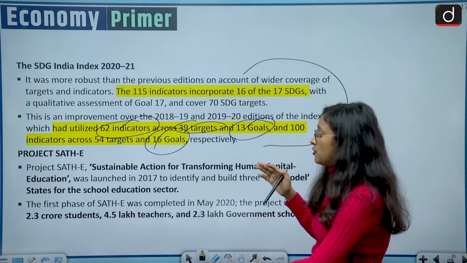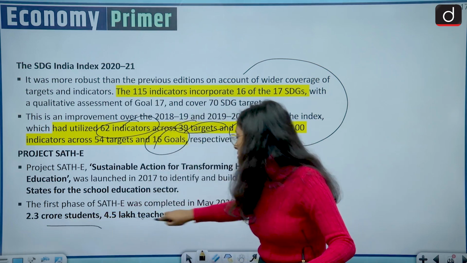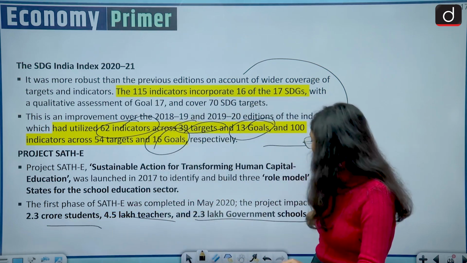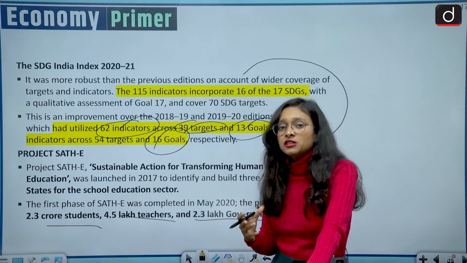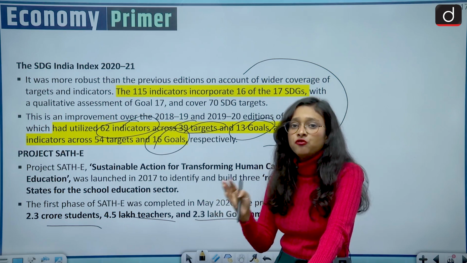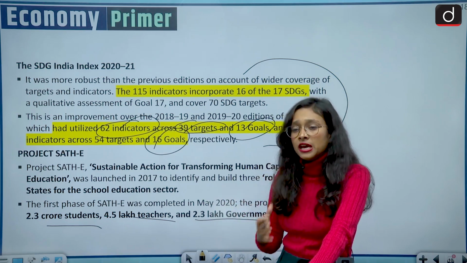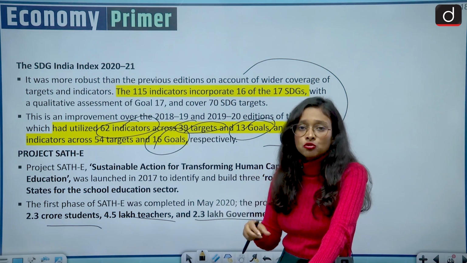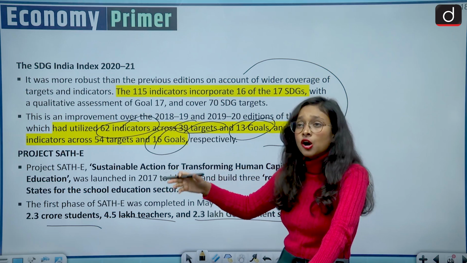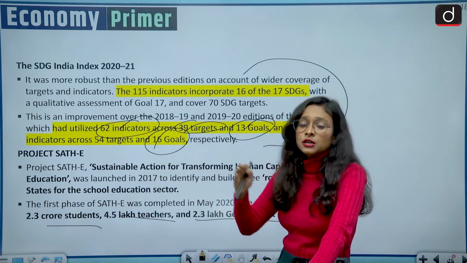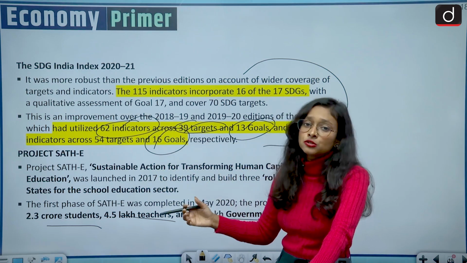In the first phase, they had targeted 2.3 crore students, 4.5 lakh teachers and 2.3 lakh government schools. So it's very important to start anything with the basic thing. And here we have focused on school education, because the basic aim of education is to focus on school education. If school education does better, then college education will automatically do better. So it's better to focus on the basic amenities, and education will definitely translate into employment.